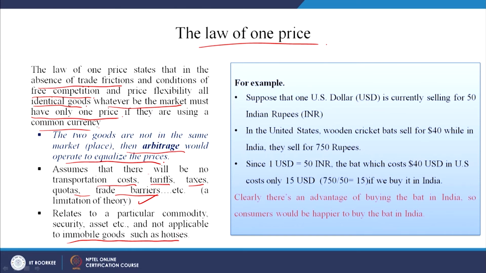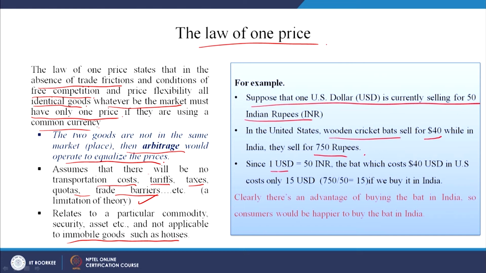Let us take this example. Suppose that $1 is currently selling for 50 Indian rupees. For calculation, we have taken 50, it is not actually 50, it is 70 now. In the United States, suppose a cricket bat sells for $40, while in India it sells for 750 rupees.